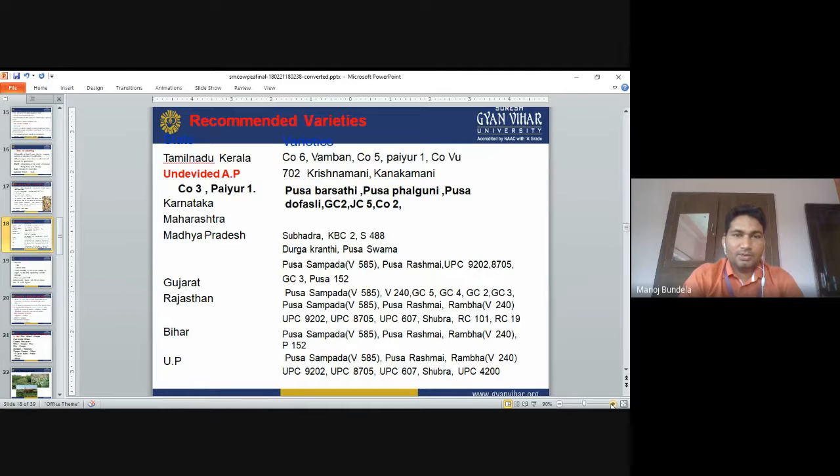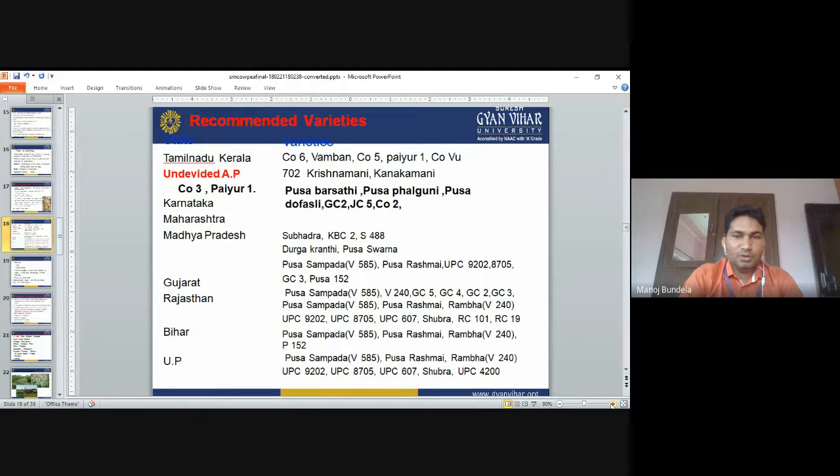In Karnataka and Maharashtra also, Pusa Basati, Pusa Falguni and Pusa Dofasli. So these are the major varieties being grown. In Madhya Pradesh, the major varieties are Subhra, KBC2, Durga Kranti, Pusa Swarna, Pusa Sampada and Pusa Rasmi. In Gujarat, GC1, Gujarat Cowpea 3 and Pusa 152.